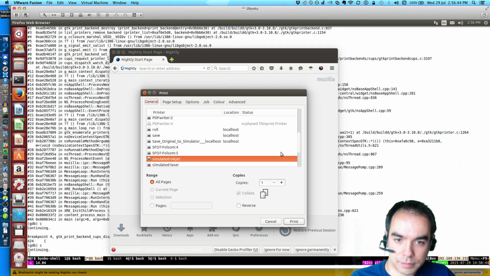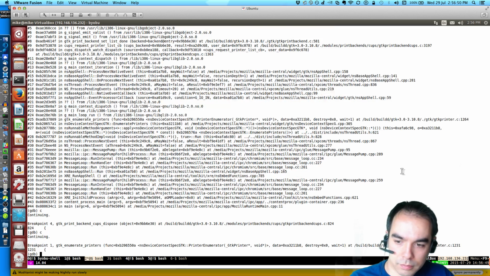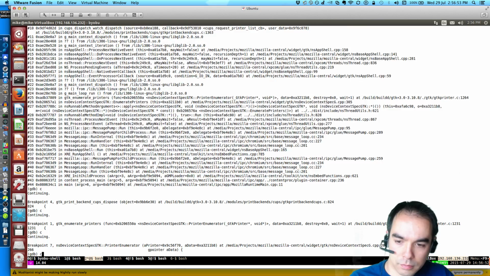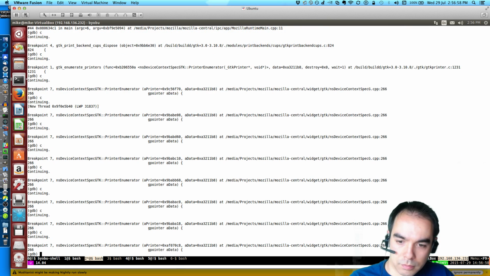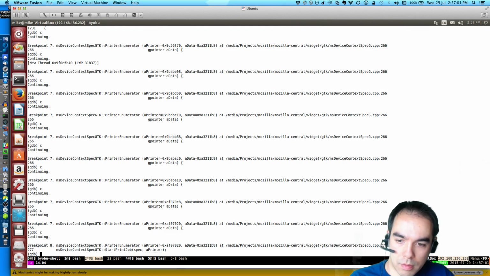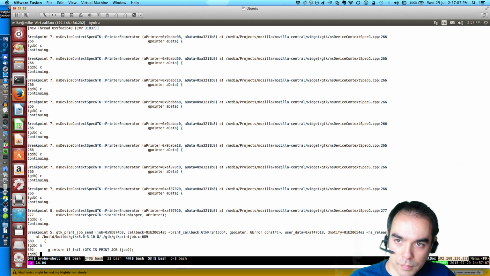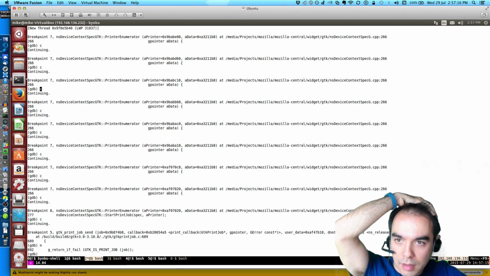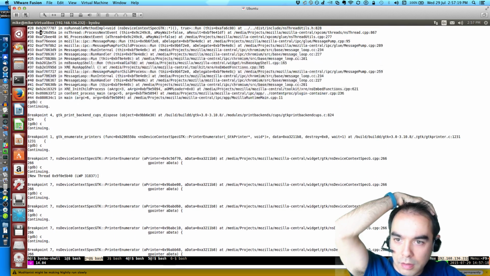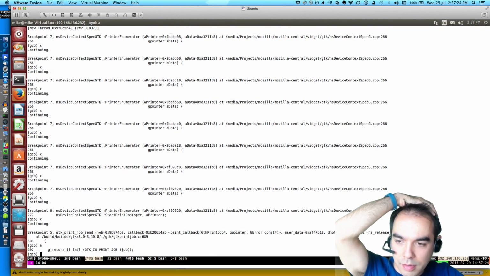Let's try it again. There we go. Start the print job. So, we enumerated, and notice that we did not call Avahi create browser yet.